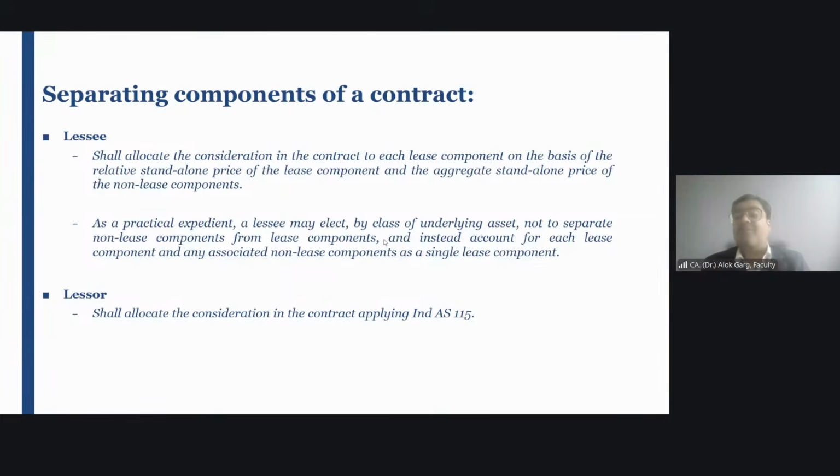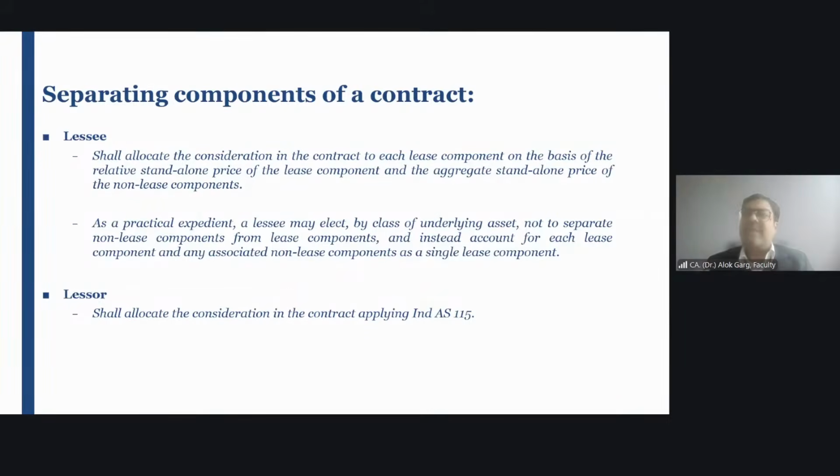Sir, this second option is a good option. We are not required to allocate, we are not required to check the standalone selling price. But what will you do if the question tells you not to apply the practical expedient? Then we'll go for option number one and allocate. You have to go for option number one.